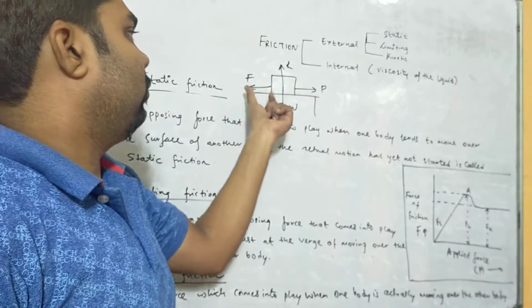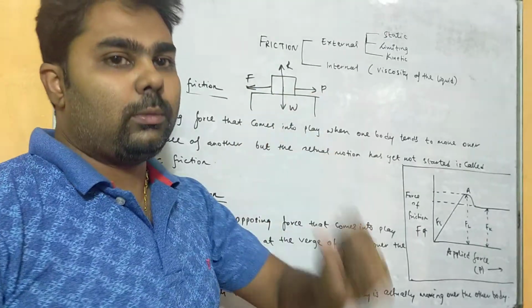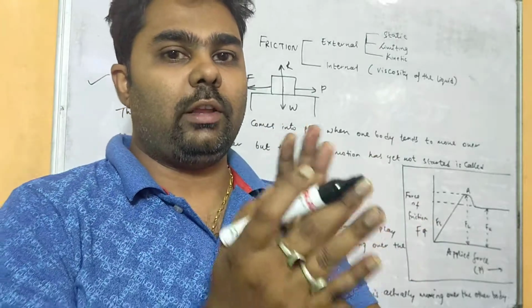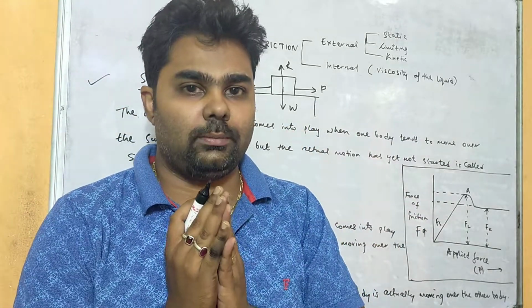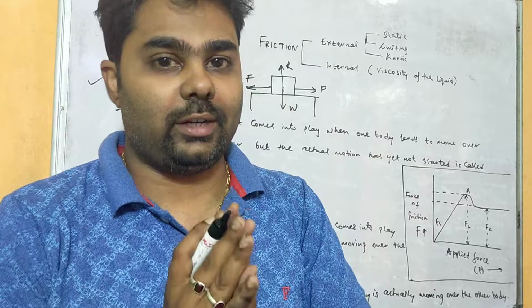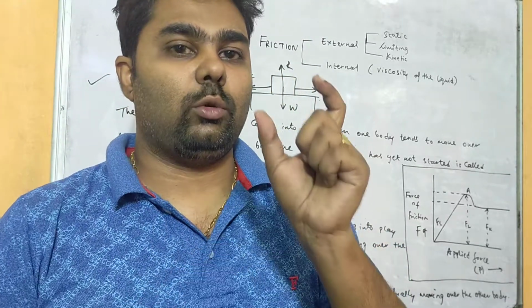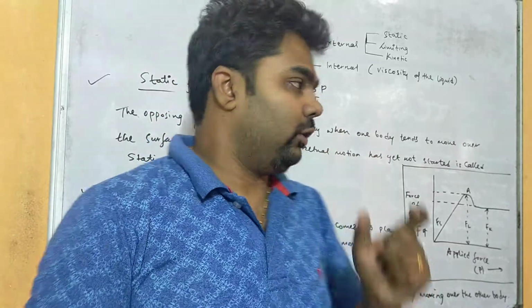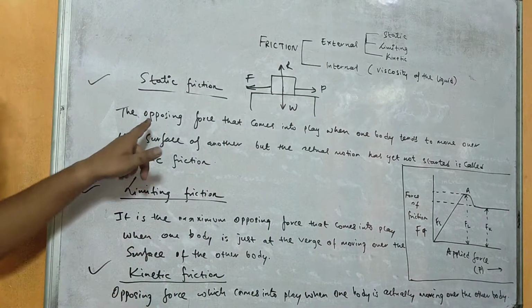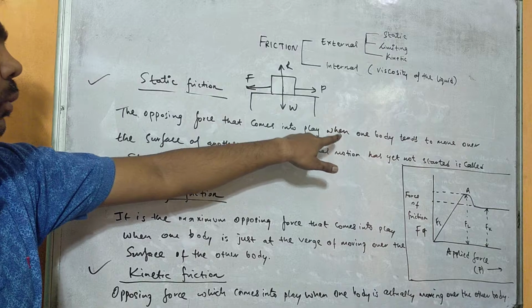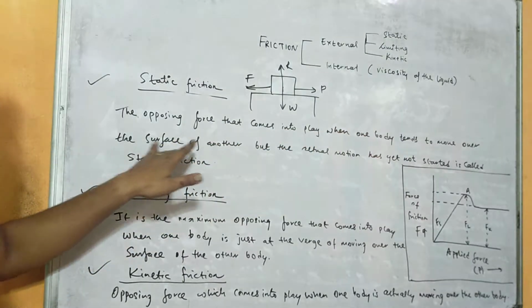So this frictional force, now you see, an object will not move when your applied force and the frictional force both are equal to each other. Okay, here the motion has not started. That frictional force which is acting on that body is known as static friction. Okay, so what is static friction? We'll see, the opposing force that comes into play when one body tends to move over the surface of another.